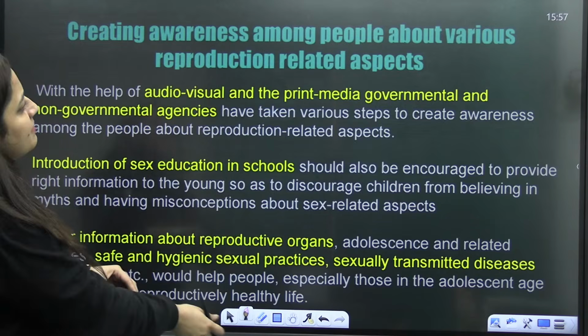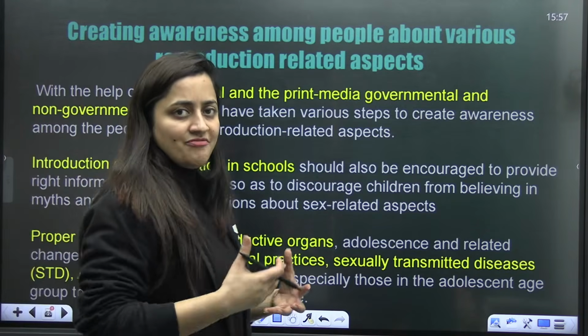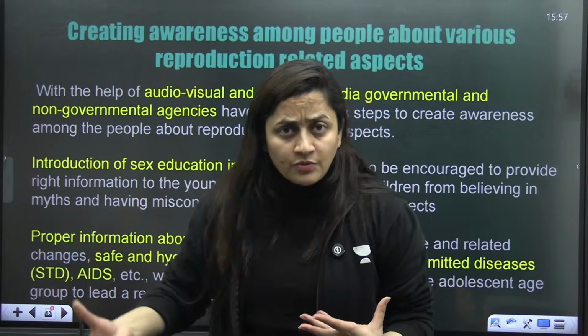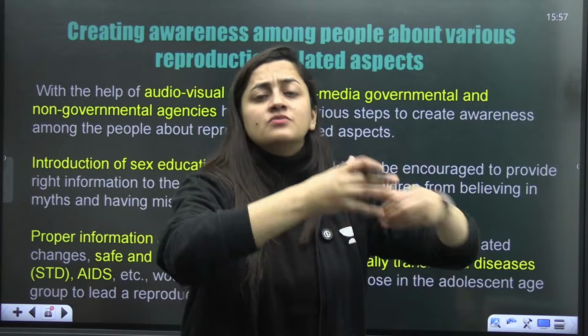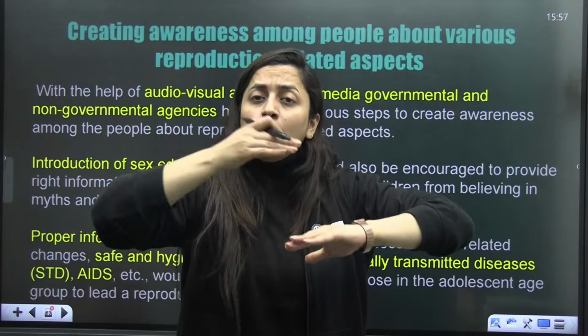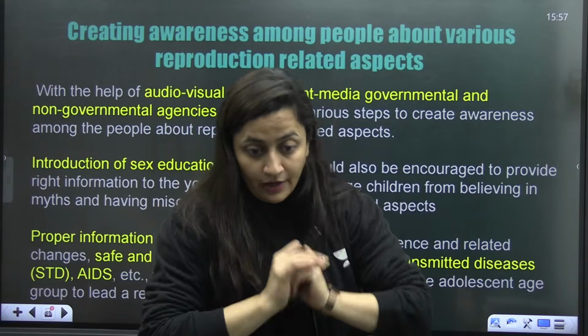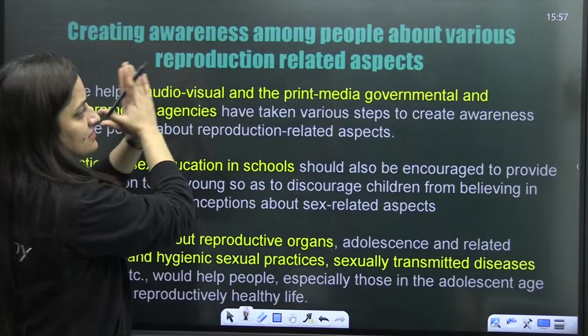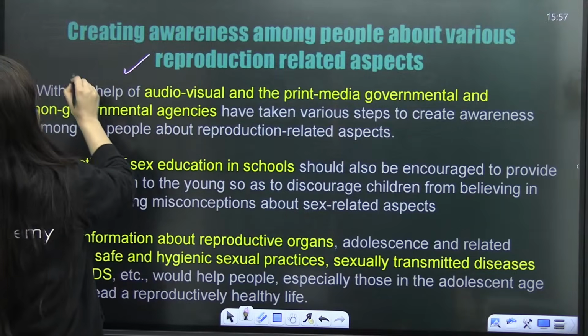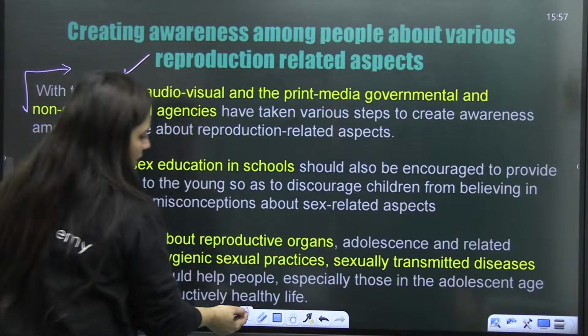So what are the main objectives? As I said, safe motherhood should be there, the infant mortality rate and the mother's mortality rate should be less, even the postnatal care should be more, and the family planning and awareness program should also be there. So if I talk about the awareness among people about the reproduction related aspects, how can it be done?